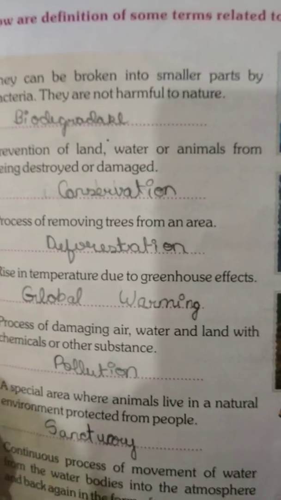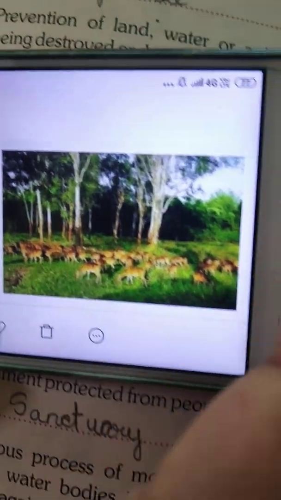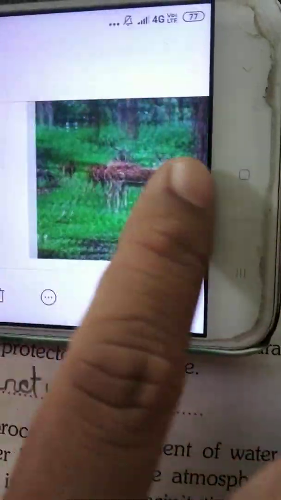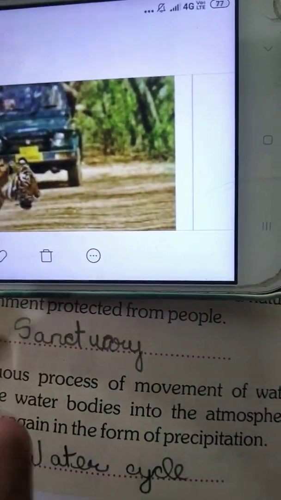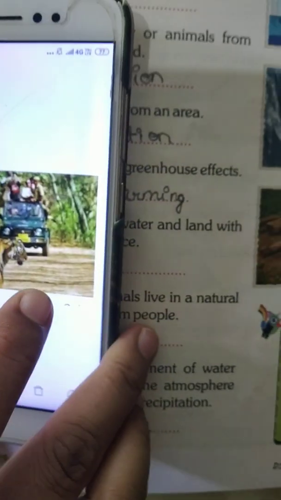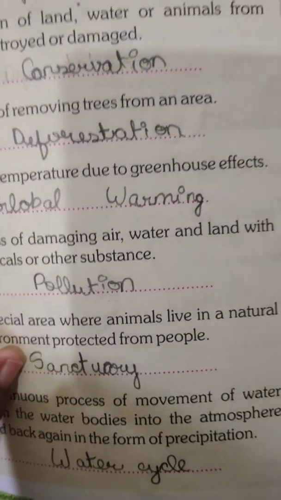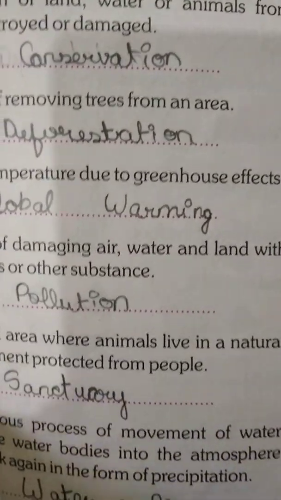We should stop this. Next is a special area where animals live in a natural environment protected from people, where the animals are kept in their natural environment. So that place is called a sanctuary. What is it called? A sanctuary. Can you see here the deer are protected in their natural surrounding? Yes, and people go and visit that place, but they do not disturb the animals. They cannot hunt the animals. It's banned over there. So that place is called a sanctuary. We have many sanctuaries in India and even in Madhya Pradesh, like Pench, Kanha. You must have visited one of them.